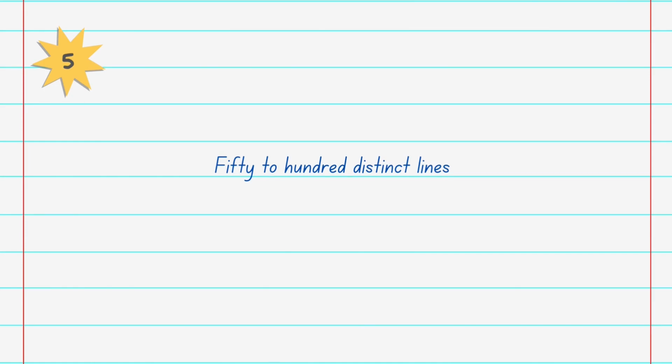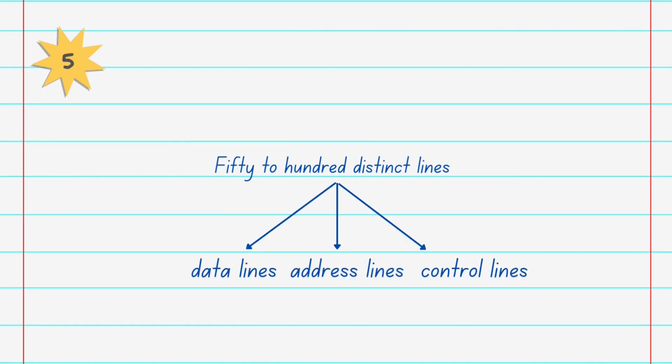If we categorize these lines by function, they would be data lines, address lines and control lines. Data lines are collectively called the data bus. The number of lines present in the data bus defines the width of that data bus. A data bus may have 32 lines, 64 lines, 128 lines or even more. Each data line is able to transfer only one bit at a time, so the number of data lines in a data bus determines how many bits it can transfer at a time.